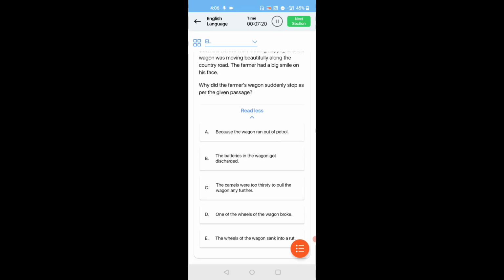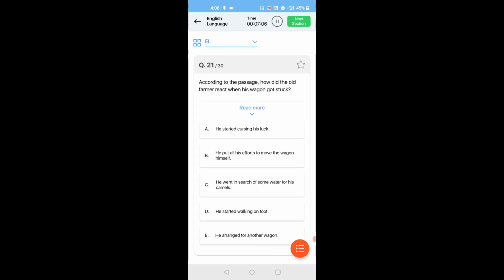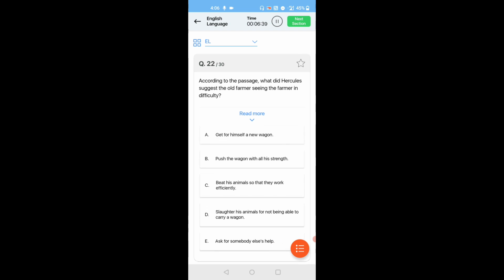Next, why did the farmer's wagon suddenly stop as per the given passage? Because the wheel of the wagon sank into a rut. Option E. Next, according to the passage, how did the old farmer react when his wagon got stuck? So he started praying for Hercules. How did the old farmer react when his wagon got stuck? He started cursing his luck, I think.